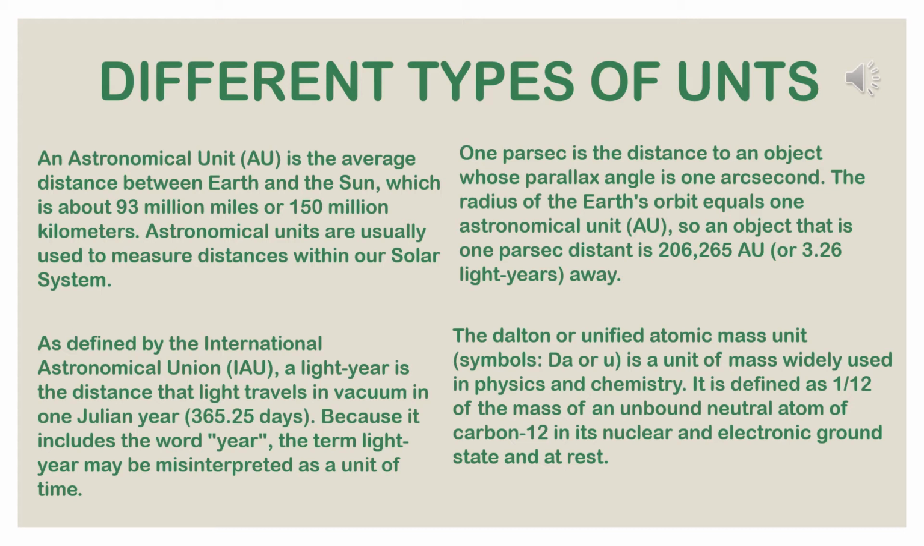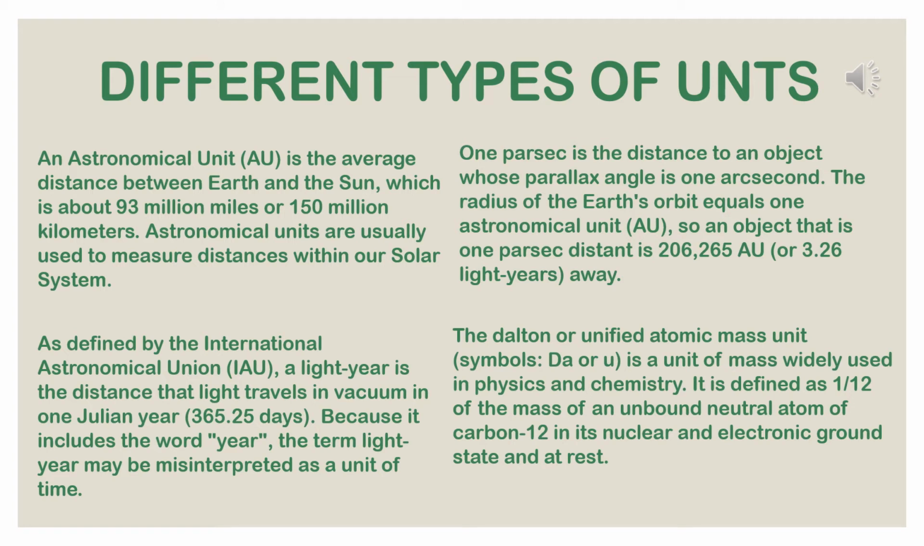Next, light year. It is the distance traveled by light in vacuum in 1 year. That is, 1 light year is equal to 3 into 10 to the power 8 meter per second into 365 into 24 into 60 into 60 seconds, which is equal to 9.46 into 10 to the power 15 meter.